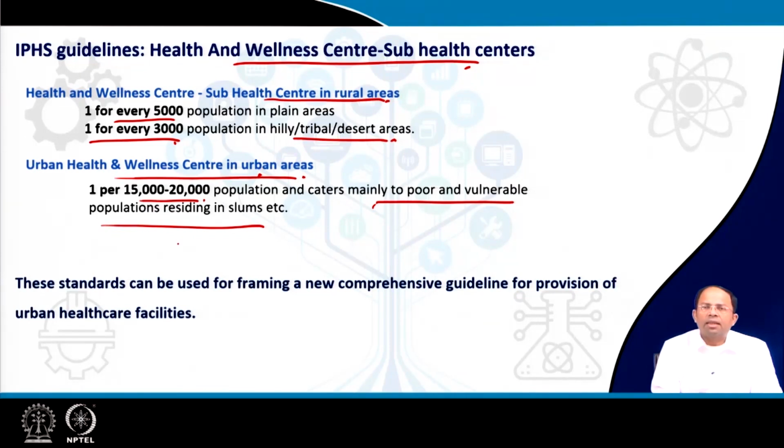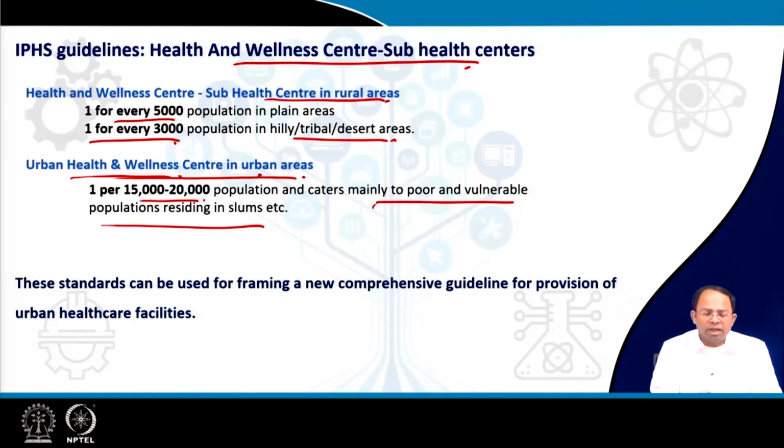As you can see, these guidelines have changed from the earlier IPHS guidelines. So accordingly, we also need to change our URDPFI guidelines, and prepare a new set of URDPFI guidelines where we have to consider health and wellness centers in the way we are providing these services, or the calculation of the number of beds.